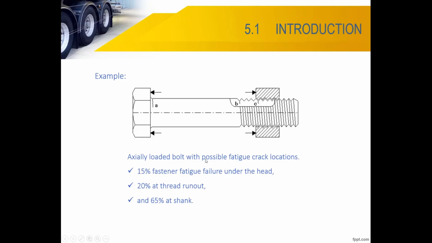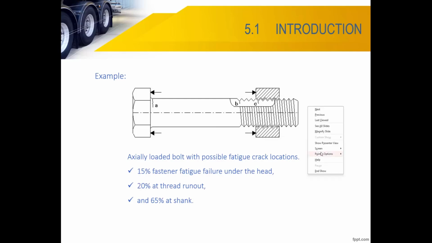Axial load on bolts, with possible fatigue crack locations. When we have axial loading on the bolt, 50% of fastener fatigue failures occur under the head. 20% occur at the thread runout. What is the thread runout?